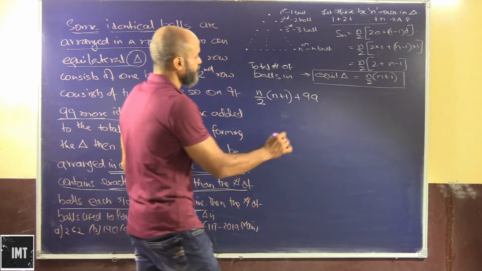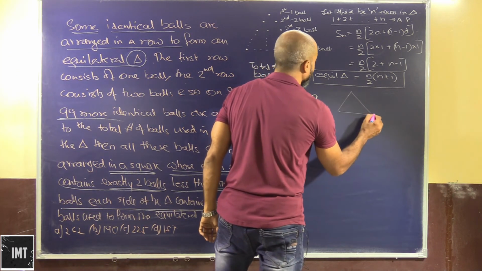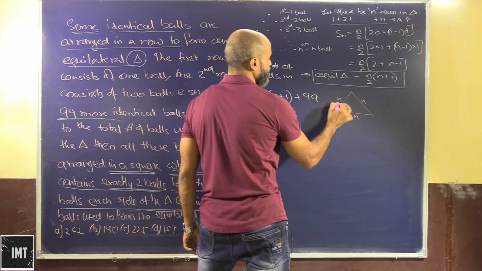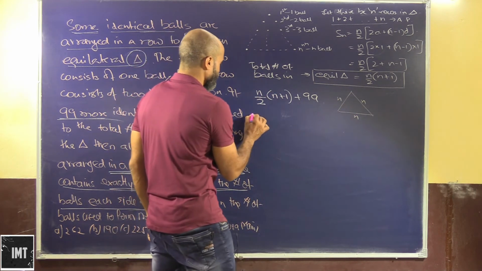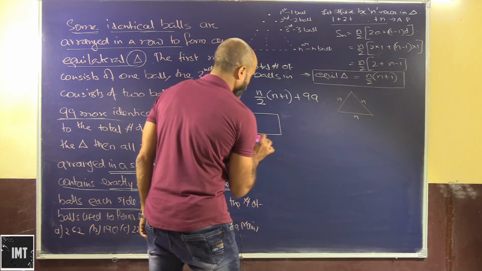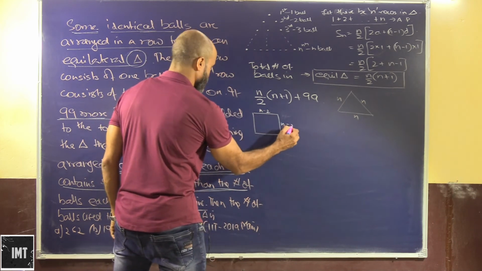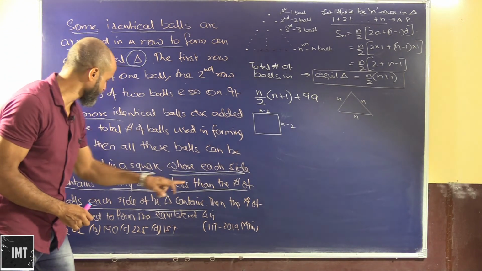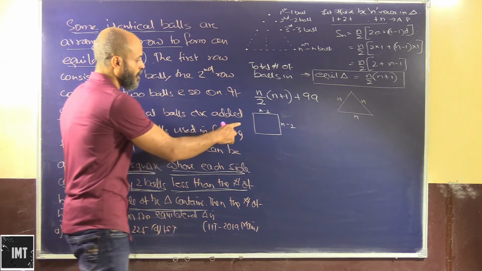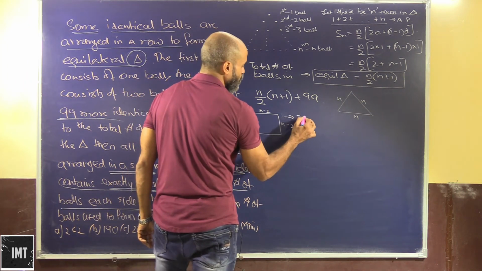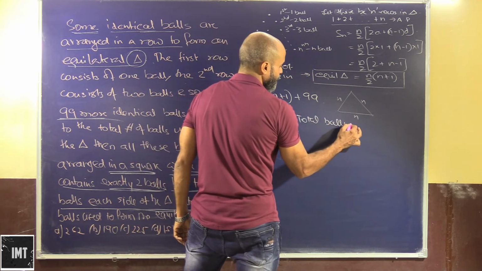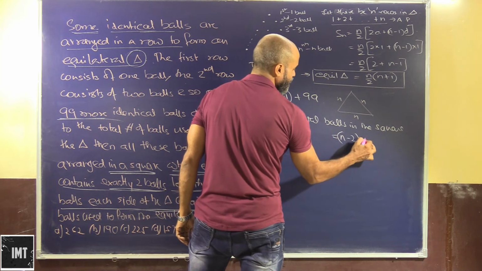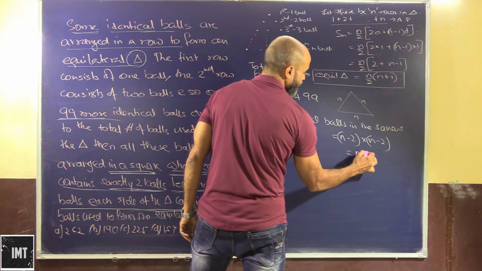Okay, so see, in the triangle how many balls do we have? 1, 2, 3 and so on and so forth. So there are n balls here, n balls here, and n balls here. So the square is basically made up of how many balls? n minus 2 balls here and n minus 2 balls here, because it's written here, whose each side contains exactly 2 balls less than the number of balls each side of the triangle contains. So how many balls will be there in the square? Total balls in the square will be n minus 2 into n minus 2. Okay, so that will be n minus 2 whole square.